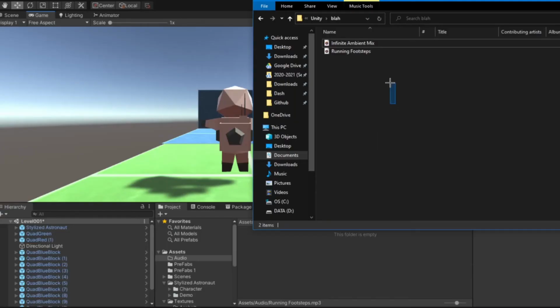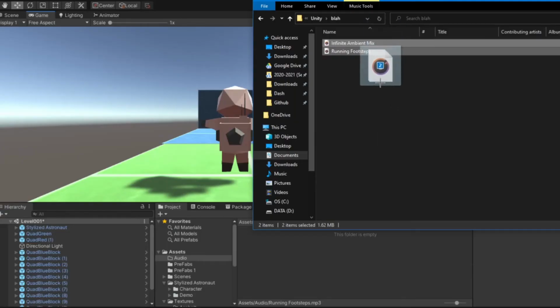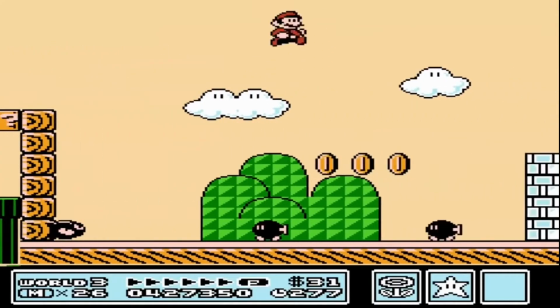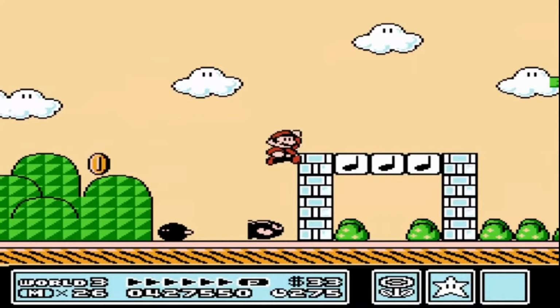With some of the visuals now in place, it was time to add some sounds to the game. I found some audio clips for walking sounds and background music. I was able to get them working in the game with the audio object component and just a little bit of code. Next, I decided to focus on collectibles, since almost every platformer has them.